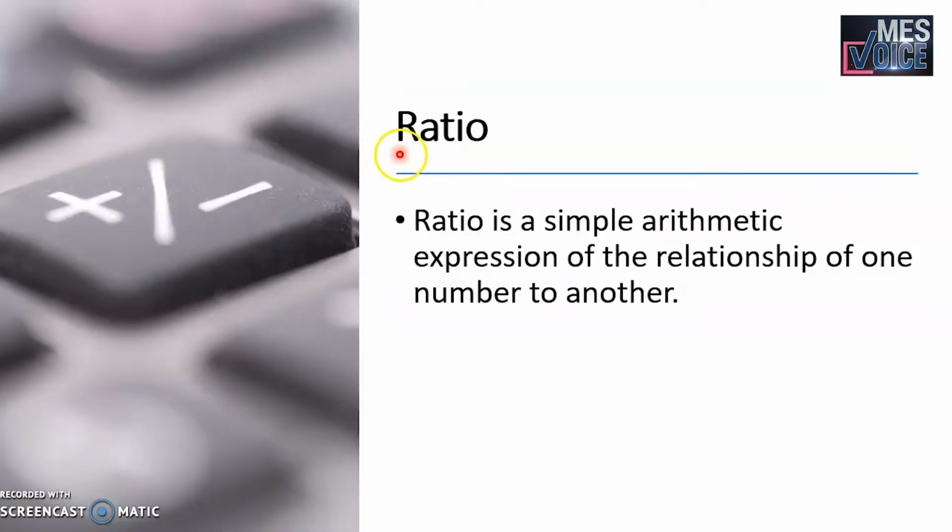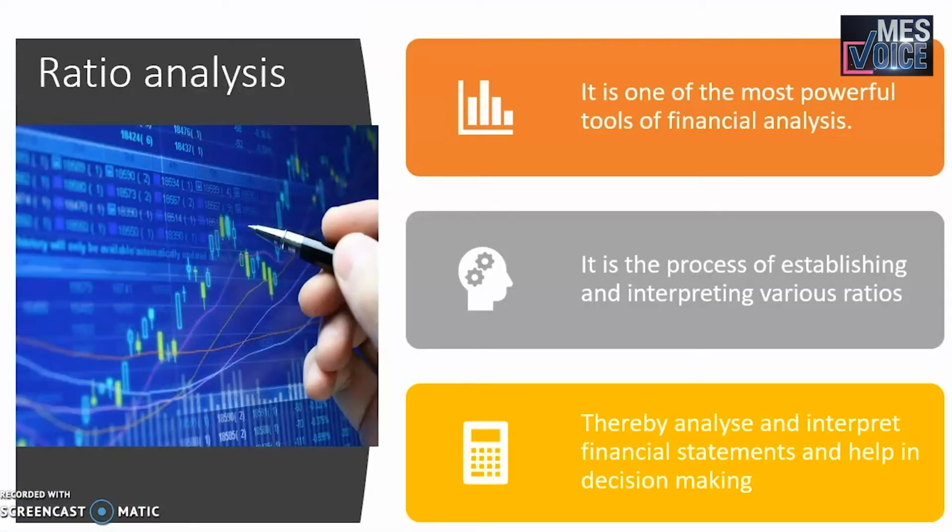Before moving to what is meant by ratio analysis, let me begin by stating what is meant by a ratio. Ratio is a simple arithmetic expression of the relationship of one number to another number. For example, 25 divided by 100. It can be represented as 0.25 or 25%. It is a ratio, 25% or 0.25. Let us move on to ratio analysis.